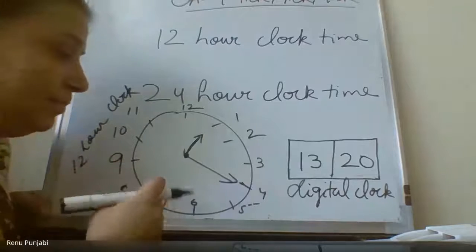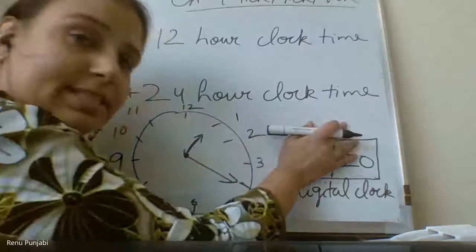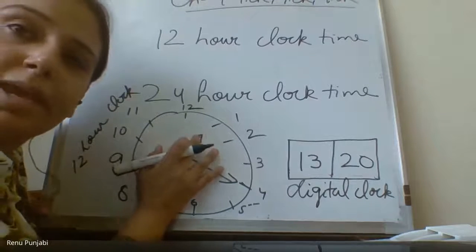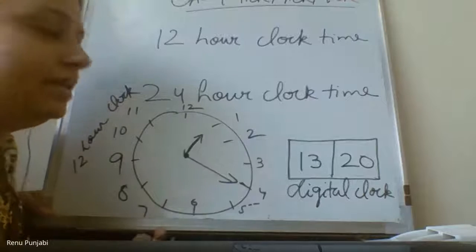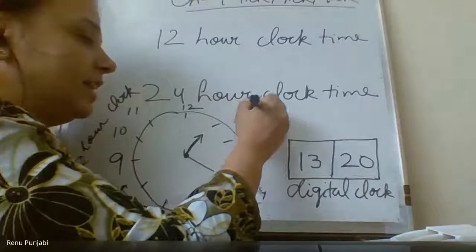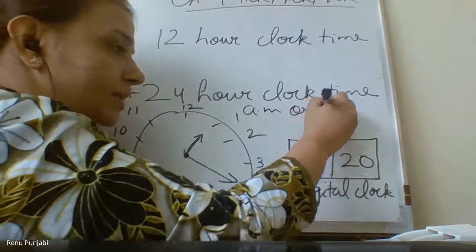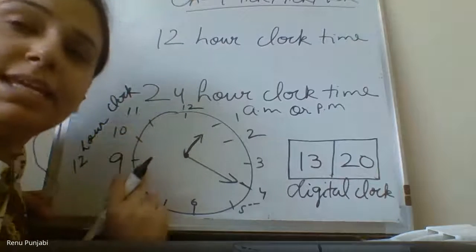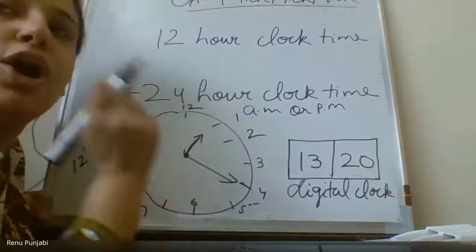I'm asking, if you cannot see this time and you can see only this time, is it possible to mention the AM and PM? No, until you know what time it is, AM or PM. Yes, my dear, tell me. Ma'am, if we have this clock, we will also have nature. From nature, we can know what's AM and what's PM. Yes, my dear. So if you have this 12-hour clock, it is compulsory to mention the AM or the PM.